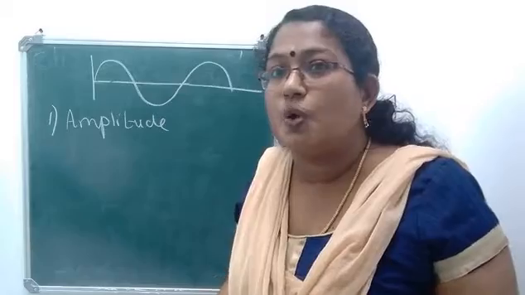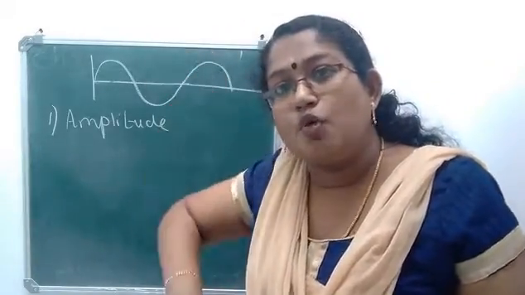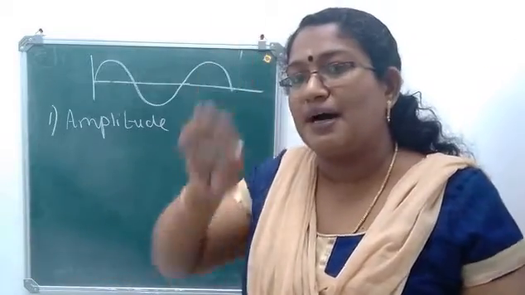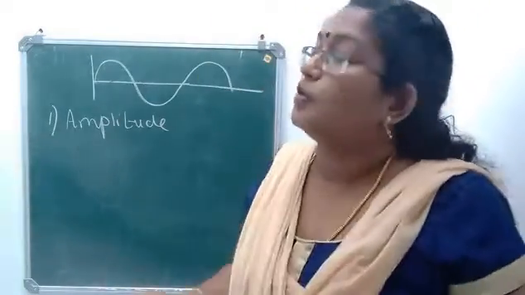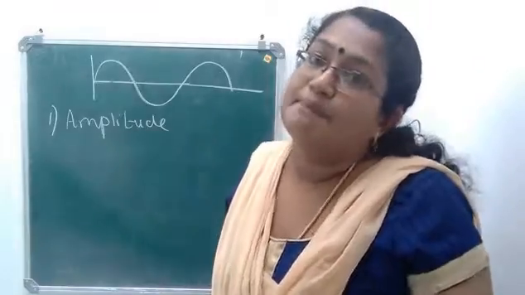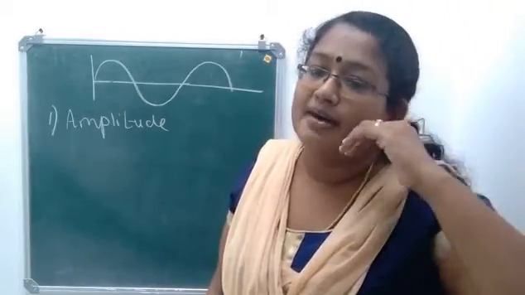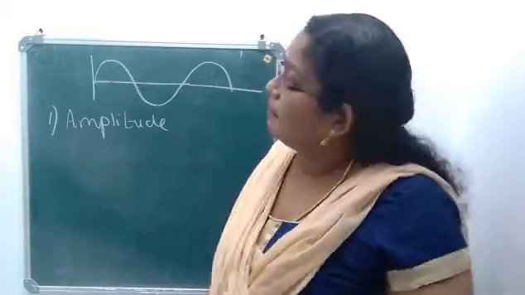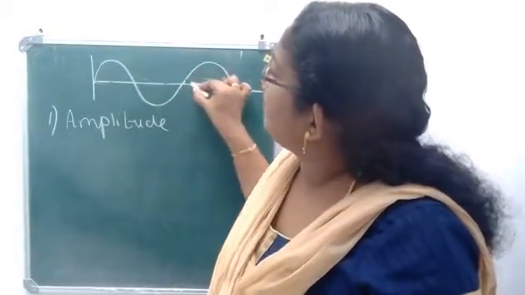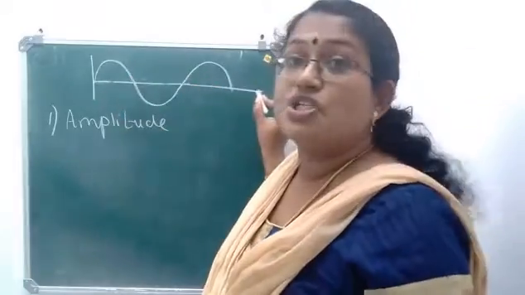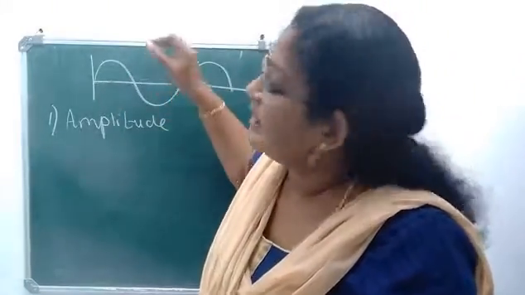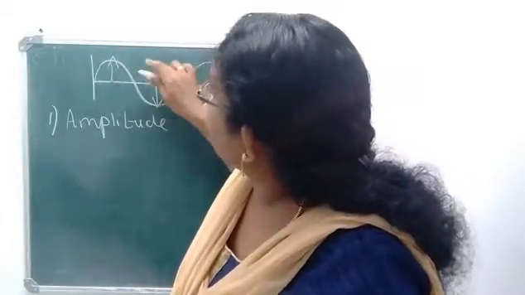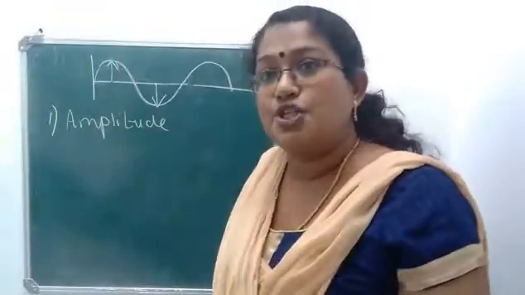At first, the particles are on the surface. When the wave moves, what happens? The particles will be moving up and down. Since it is a transverse wave, the wave will move horizontally and the particles will be moving up and down. So when these particles move up and down, how much distance or displacement it covers, that is known as amplitude. So at first the particles were at this position, that is its mean position. Then it moves up and down. So how much it moves up and down, that is amplitude.